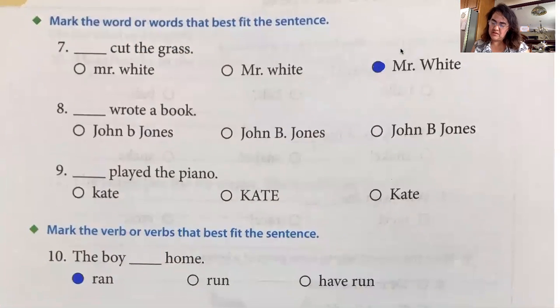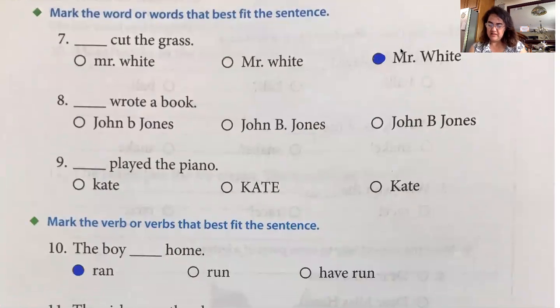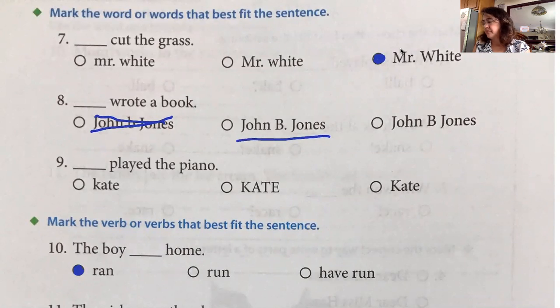All right, moving on. Turn your paper over. We're going to mark the word or words that best fit the sentence. So let's read. John B. Jones wrote a book. Well, B is the middle name. Middle names are abbreviations, so they have to be capitalized. We're not going to use this one. How about this one, boys and girls? John B. Jones. You're correct. It has to be that one because the B is an abbreviation and it has a period after it.